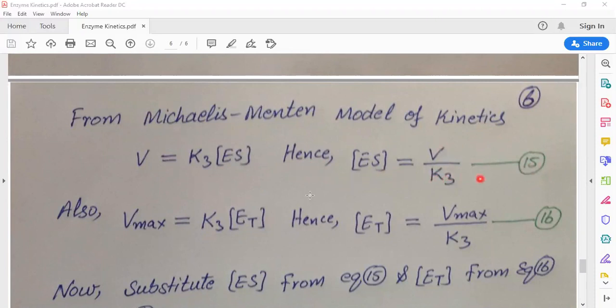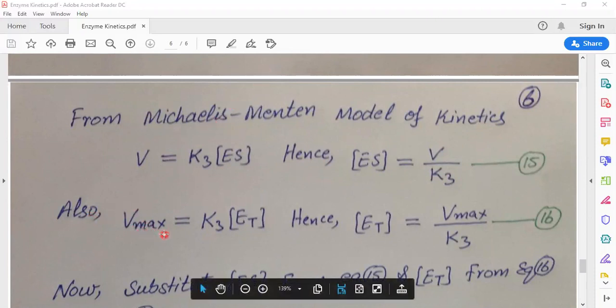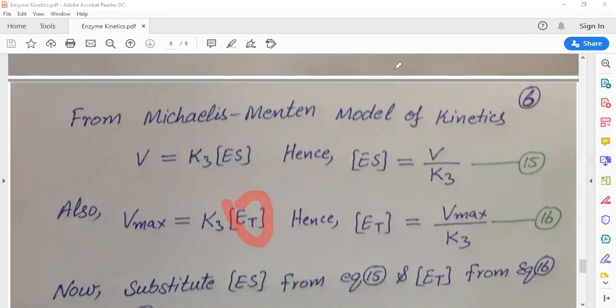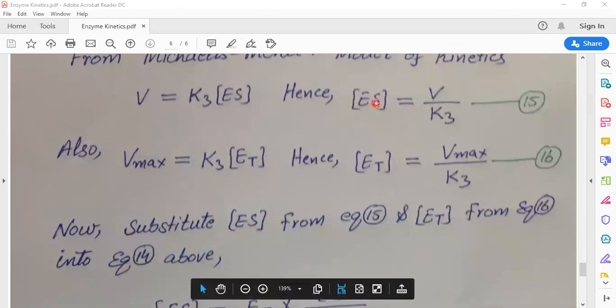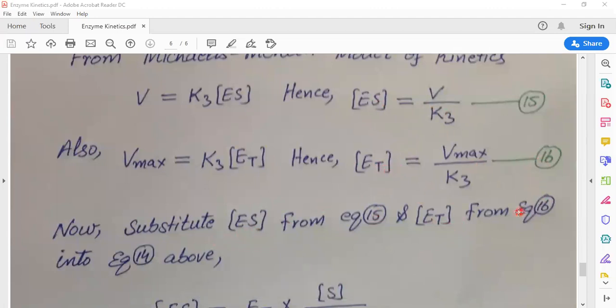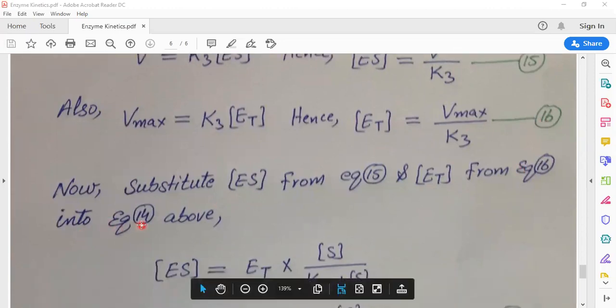This is equation 15. Also, we can write Vmax is the maximum velocity. Maximum velocity is equal to K3 into total enzyme concentration. Hence, we can write ET equal to Vmax divided by K3. Now, substitute enzyme substrate concentration from equation 15 and total enzyme concentration from equation 16 into equation 14.